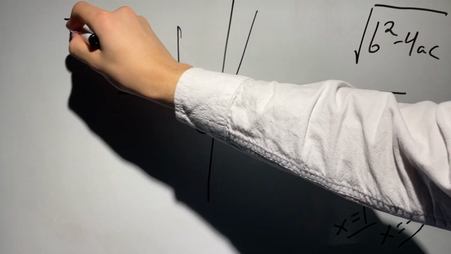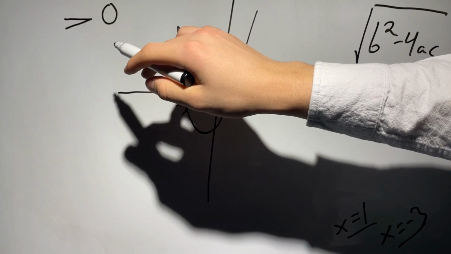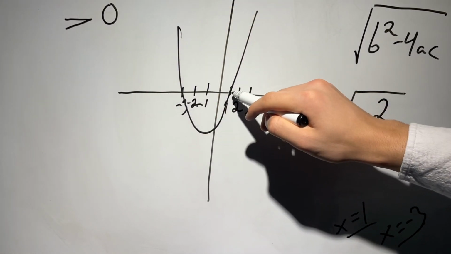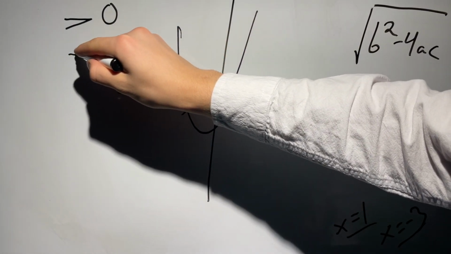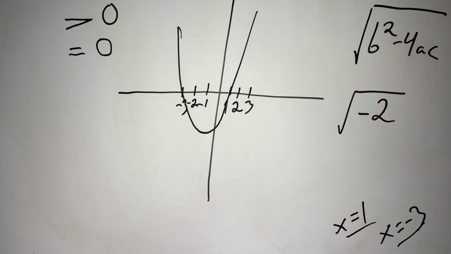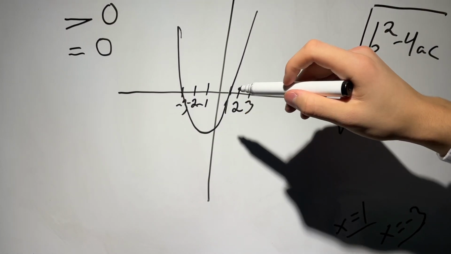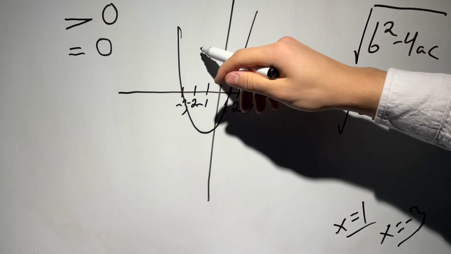Now what this means is, this thing right here under the square root, if it's over 0, there are two solutions like we had. If it's 0, we only get one point where the parabola crosses the x-axis, or we call it the double point.